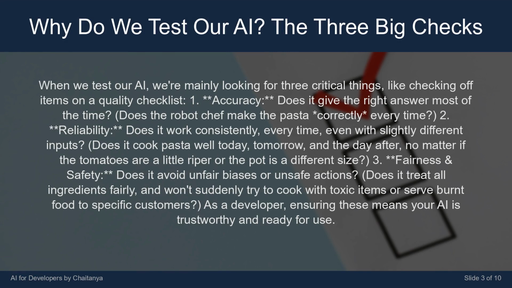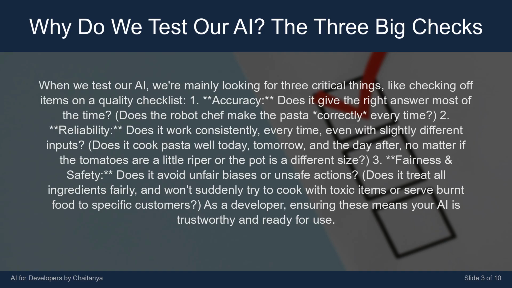When we test our AI, we're mainly looking for three critical things, like checking off items on a quality checklist. 1. Accuracy. Does it give the right answer most of the time? Does the robot chef make the pasta correctly every time? 2. Reliability. Does it work consistently every time, even with slightly different inputs? Does it cook pasta well today, tomorrow, and the day after? No matter if the tomatoes are a little riper or the pot is a different size.